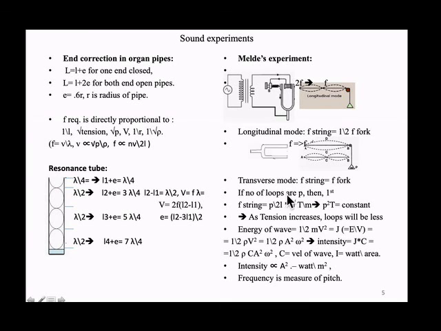If the number of loops is P, that means P by 2 is lambda, so 2L by P is lambda.